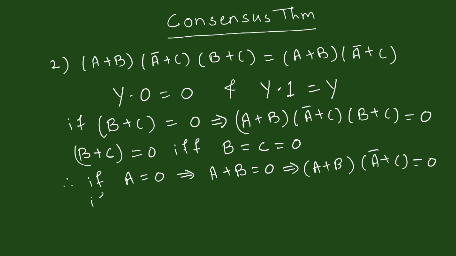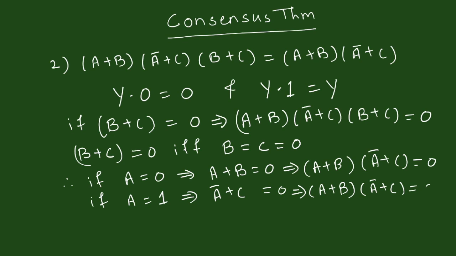Whereas if A is equal to 1, that implies A bar plus C is equal to 0, which again satisfies that A plus B into A bar plus C is equal to 0.